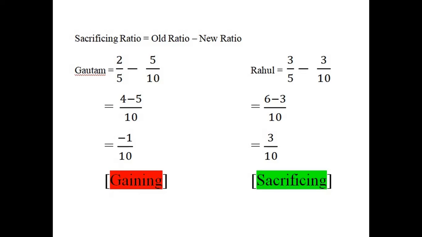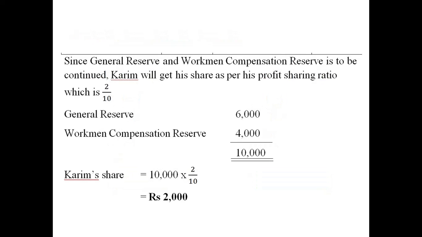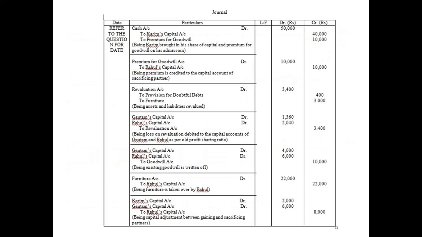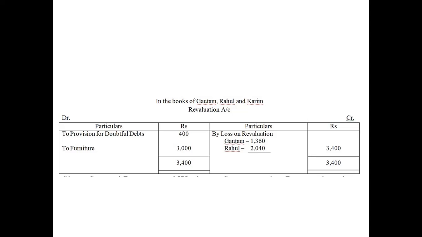In this particular case we are going to see a very interesting fact. I think we have done this kind of question before also, not in the revaluation but in the journal entries, which were in numbers 18, 20, 24. You just see that question. It must be there because we have done this before. Anyway, remember that Gautam is the gaining partner and Rahul is a sacrificing partner. Now let us proceed. I will explain this journal entry afterwards. Let us see the revaluation account first.